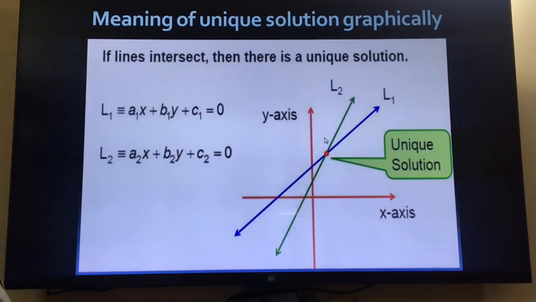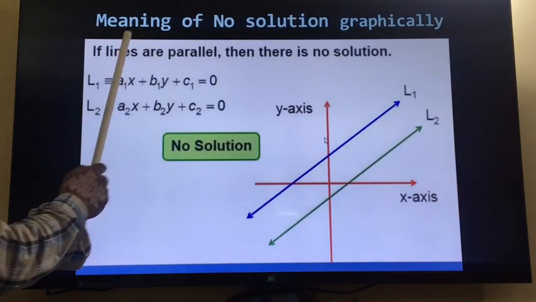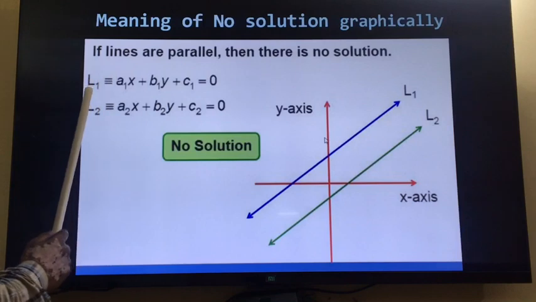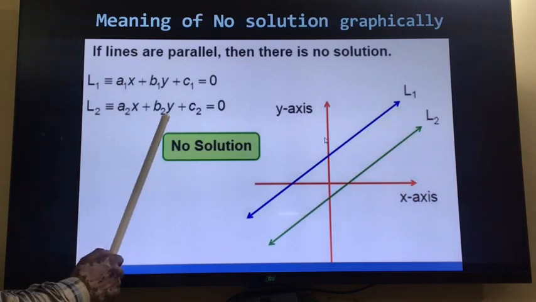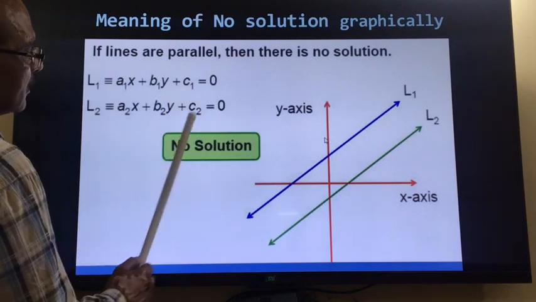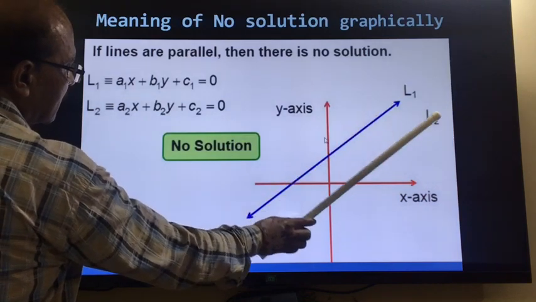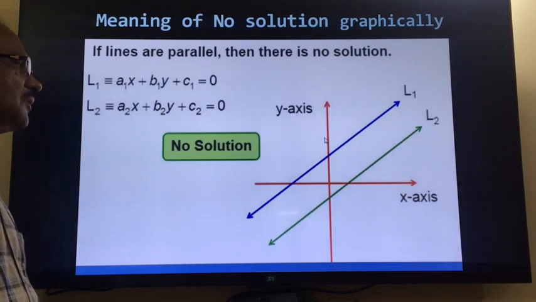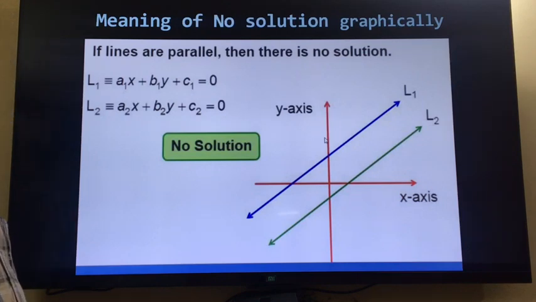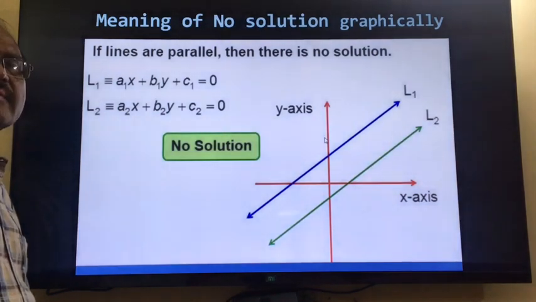The second possibility is the meaning of no solutions graphically. So if the first line is a1x plus b1y plus c1 is equal to 0, and the second line is a2x plus b2y plus c2 is equal to 0, then what will happen? The second possibility: one line may come here, the second line may come here. So L1 and L2, these two lines may be parallel, and as we know, parallel lines never meet. So here they are not intersecting, and if they are not intersecting, then we can say they have no solutions, right? So graphically we can understand the meaning of no solution. No solution means the lines will be parallel, they will never intersect.